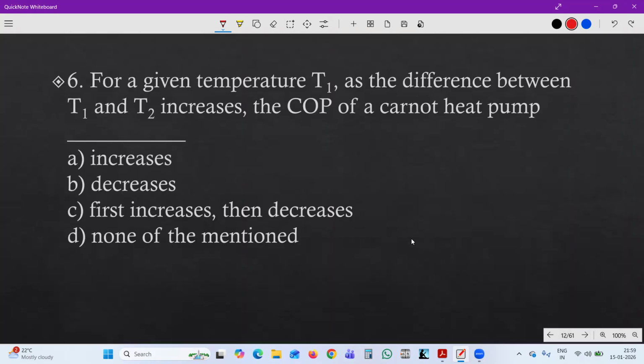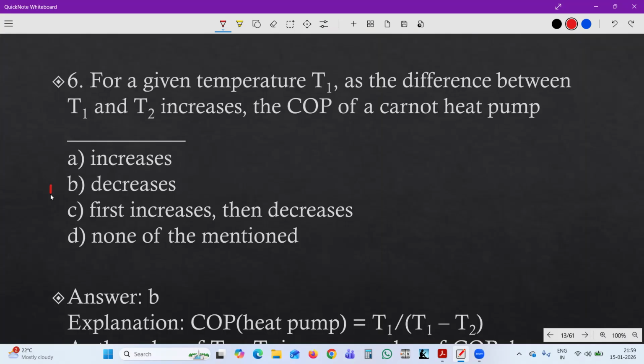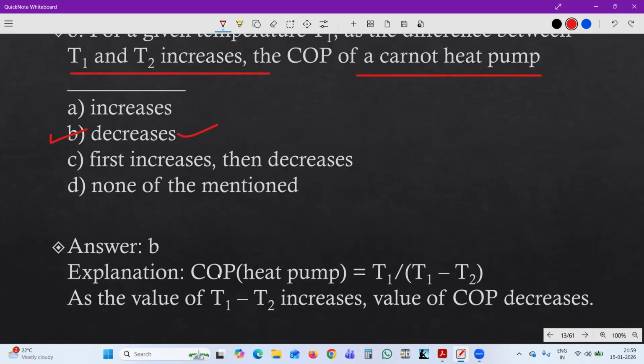Next one. For a given temperature T1, as the difference between T1 and T2 increases, the COP, coefficient of performance, of a Carnot heat pump will either increase, decrease, first increase then decrease, or none of the above. So let's see the answer. The answer is decrease. For a given temperature T1, as the difference between T1 and T2 increases, the COP of the heat pump will decrease.